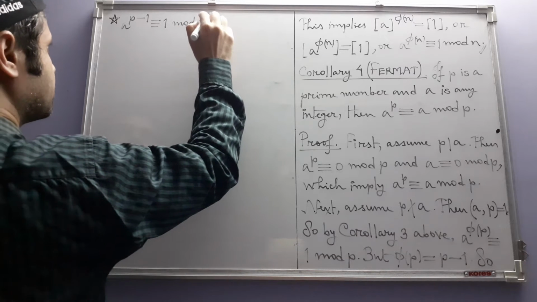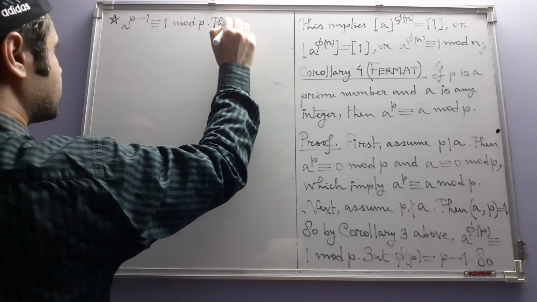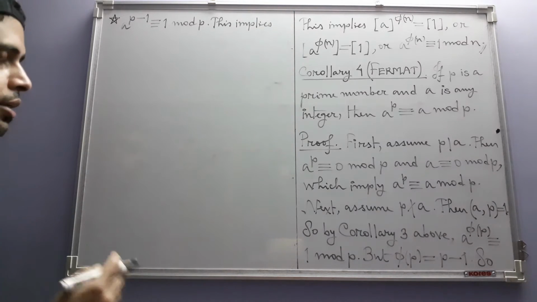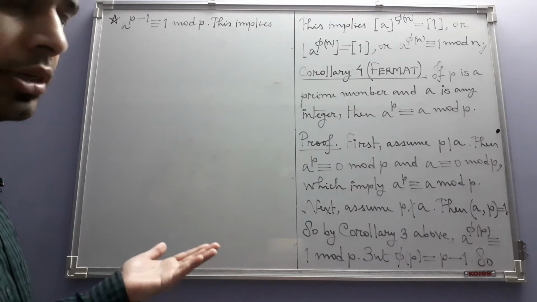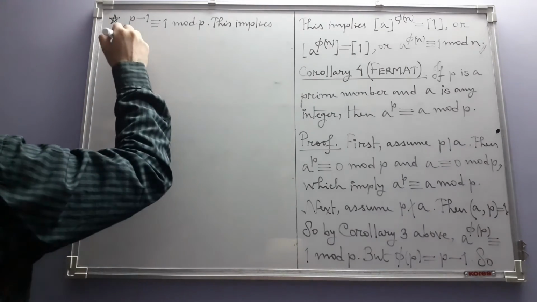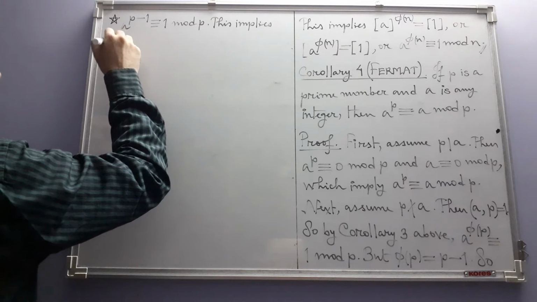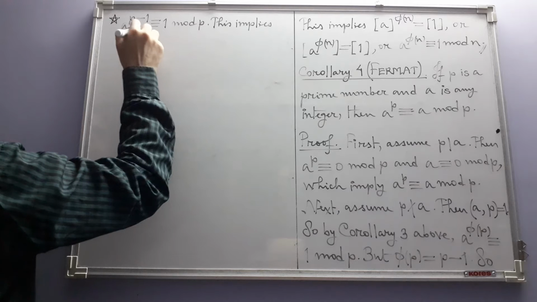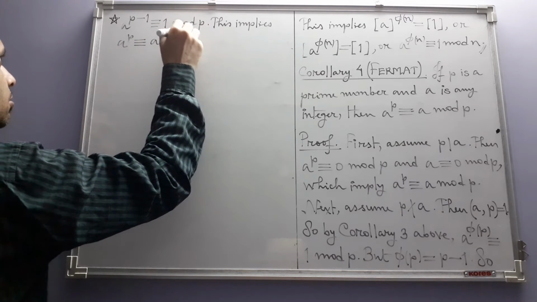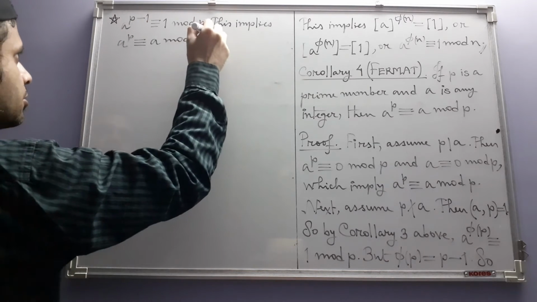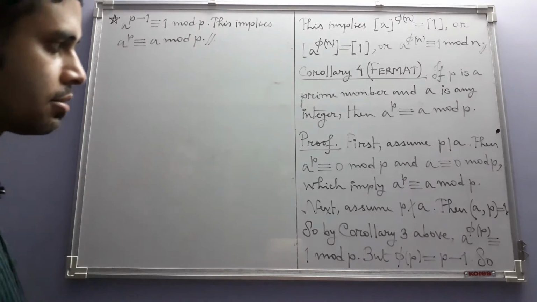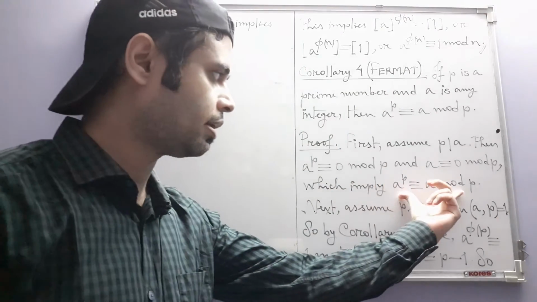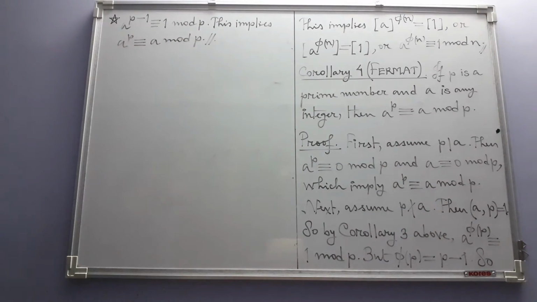This implies, just like an ordinary equation, you can multiply both sides of a congruence by an integer. So multiply both sides by a, you get a to the power p is congruent to a mod p. So that completes the proof. So in any case, whether p divides a or does not divide a, we end up with this congruence. So that is Fermat's theorem.